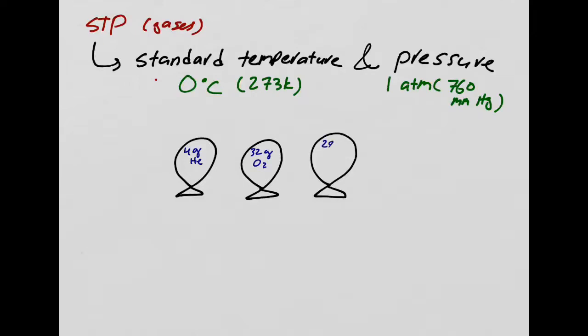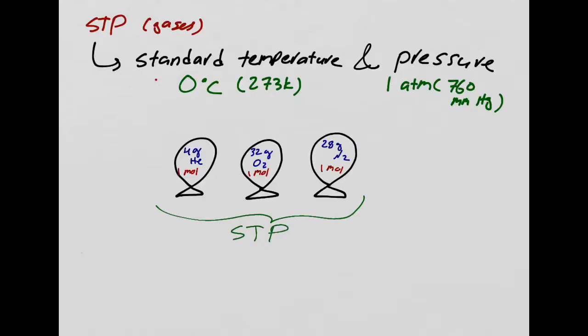On this one, I have 20 grams of N2. Grams doesn't matter. What do I need? I need moles. So if I convert all these, gram divided by molecular weight, to moles, I end up having this has 1 mole, this has 1 mole, this one also has 1 mole. Okay? And these balloons are at STP.